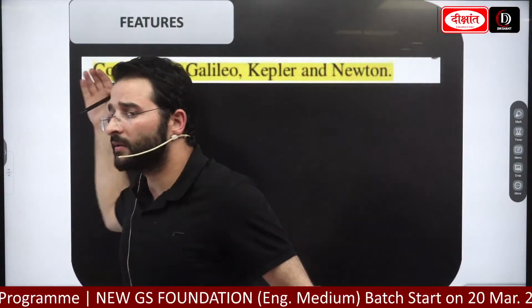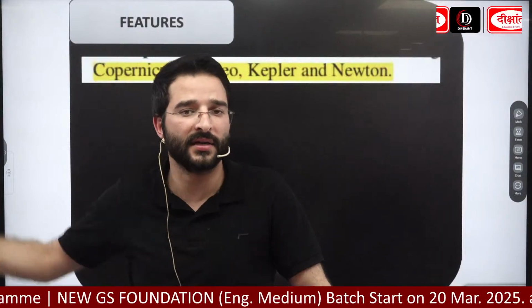And over the period of time, when we look at the 16th century AD, we see the coming of great giants such as Copernicus, 1543. He came up with the heliocentric view.